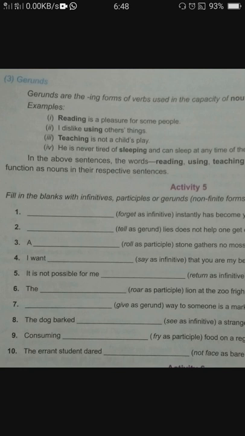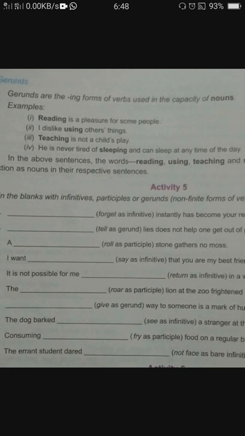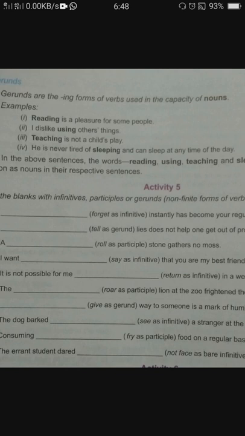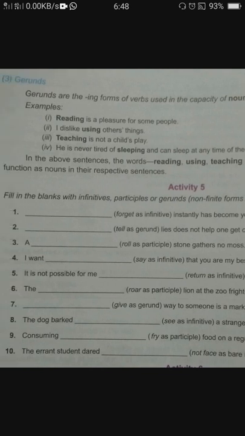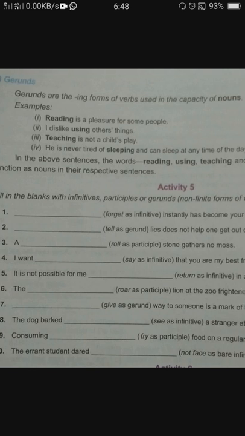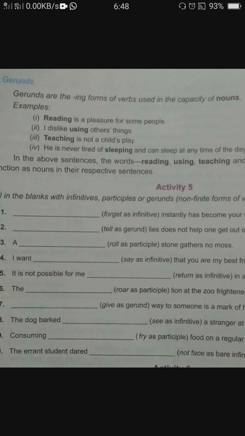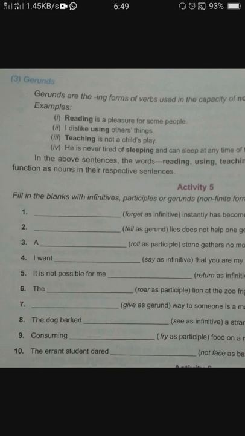Gerund, again you can see here gerund means ing form, so you will use the ing form here. Participle, participle can be present or past, so now we have to choose which one will be used. Roll: present is rolling and past is rolled. So what will be the correct answer? A rolling stone or a rolled stone? That you have to decide. Okay, this way you have to do this activity.